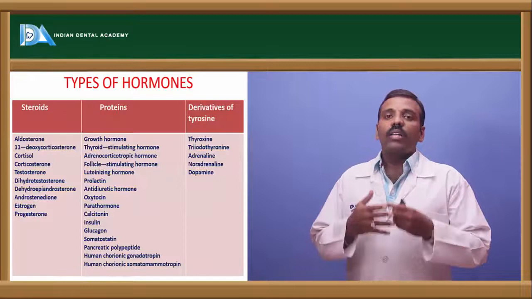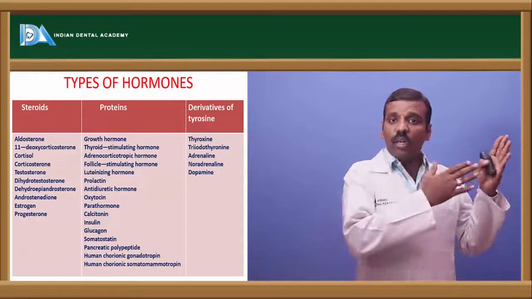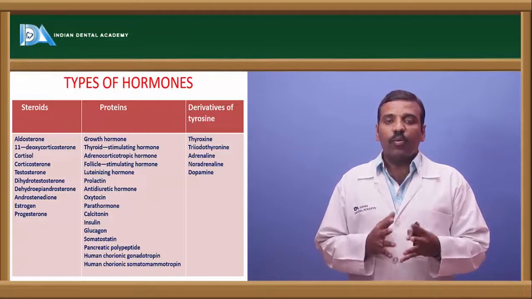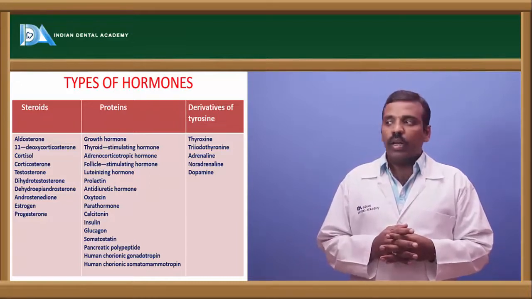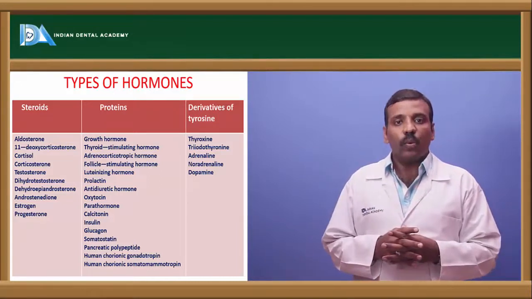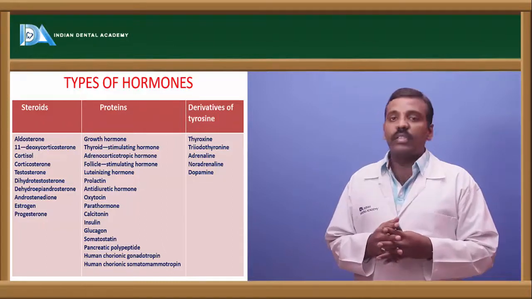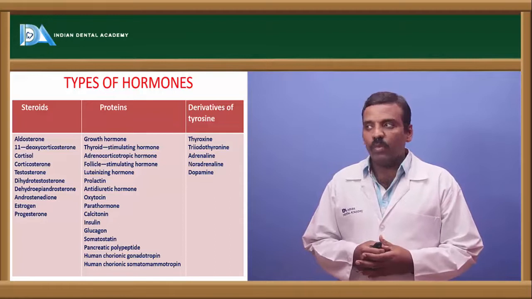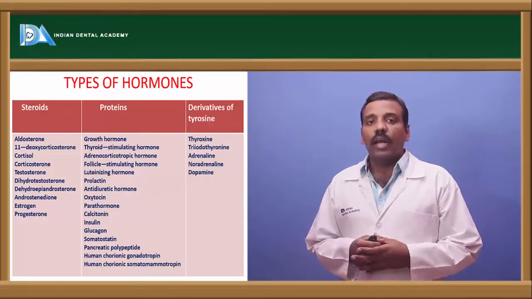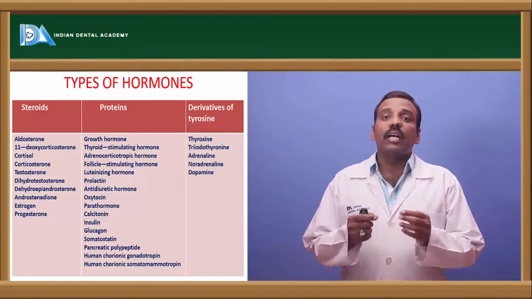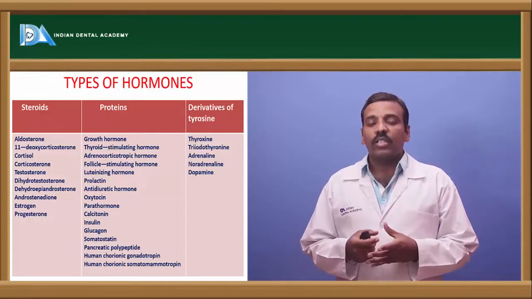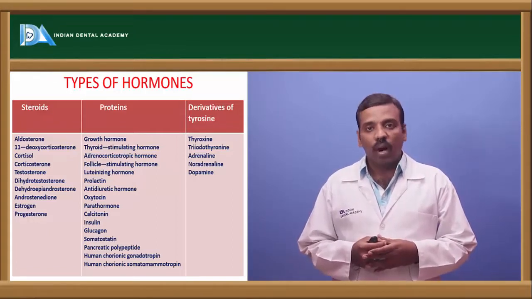Next, the types of hormones. All these hormones majorly come under three groups: steroid hormones, protein hormones, and derivatives of tyrosine. Coming to the steroid hormones: in the composition of the hormone, a steroid is present. Such types of hormones are called steroid hormones.